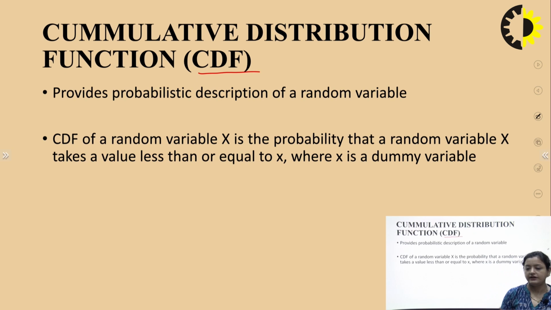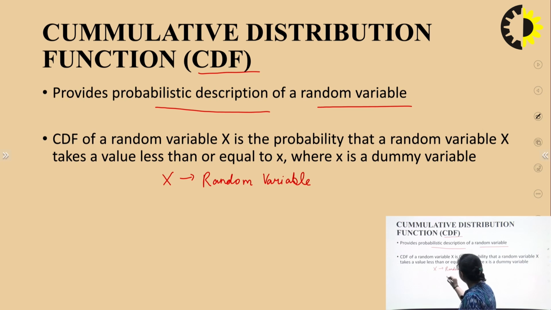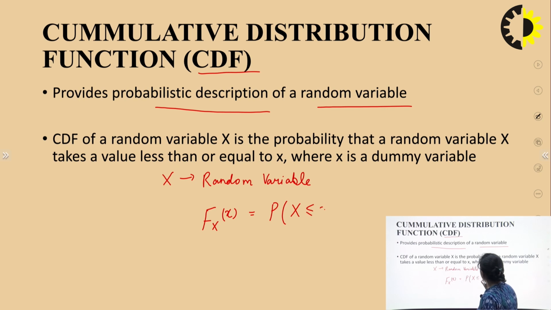What is CDF? It provides the probabilistic description of a random variable. If we have a random variable, denoted by capital X, then the cumulative distribution function, written as capital F of X as a function of small x, is the probability that this random variable X will take on a value less than or equal to small x, where small x is a dummy variable.